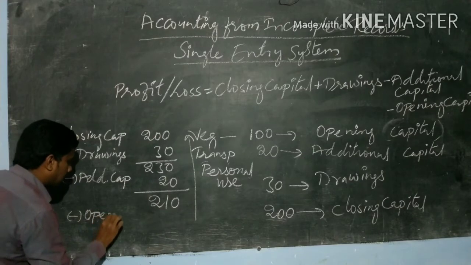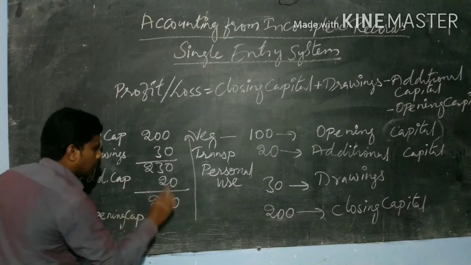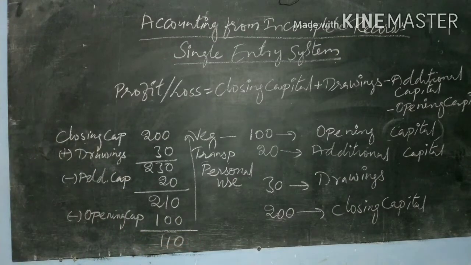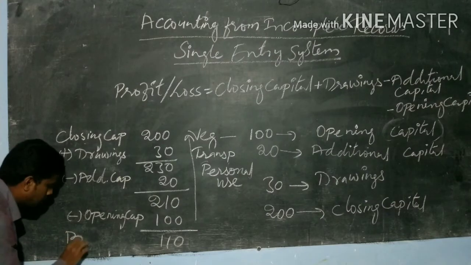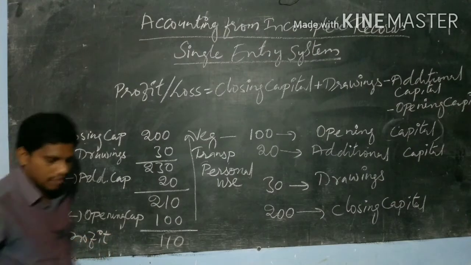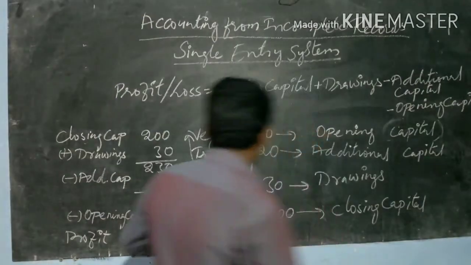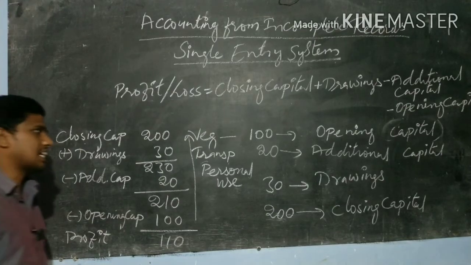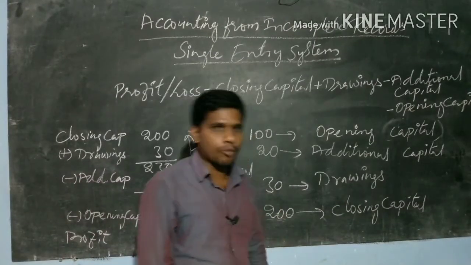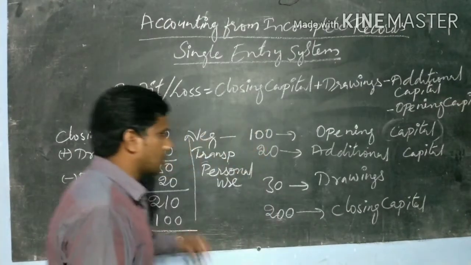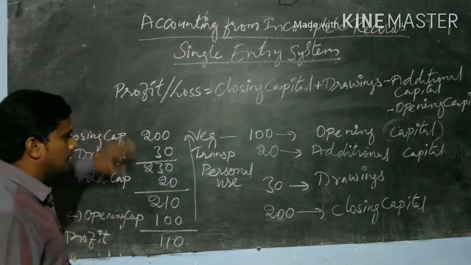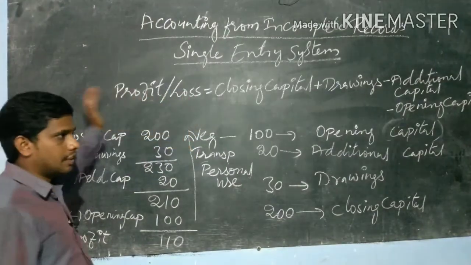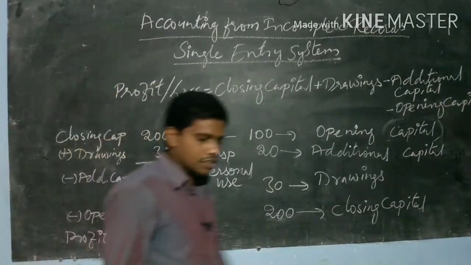That is opening capital, 100. So how much profit did he get? He got a profit of 110 rupees. So this is one example of the single entry system, and in the next class we will discuss the proforma of the statement of profit or loss. Whatever I have shown you now in the example is the calculation of profit or loss. For this we have a particular format, that is the statement of profit or loss. That we will discuss in our next class.